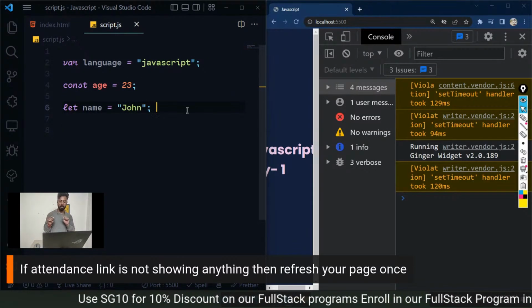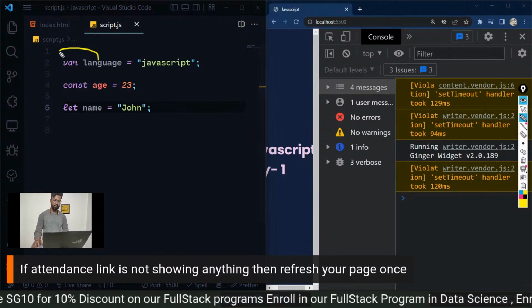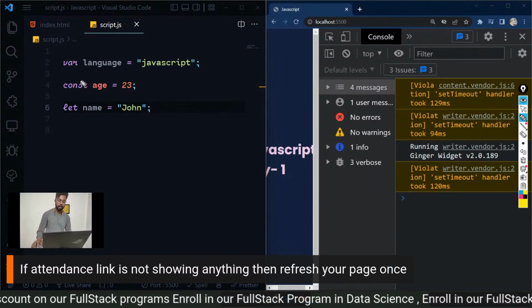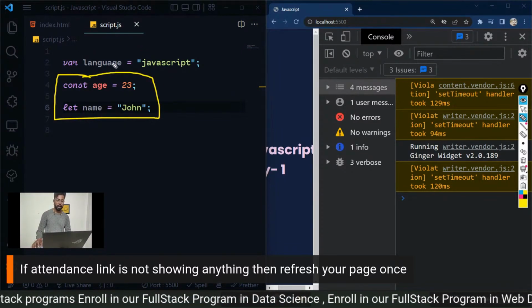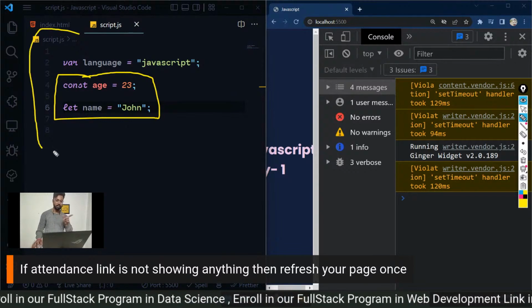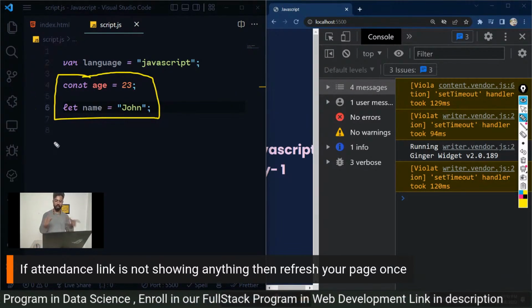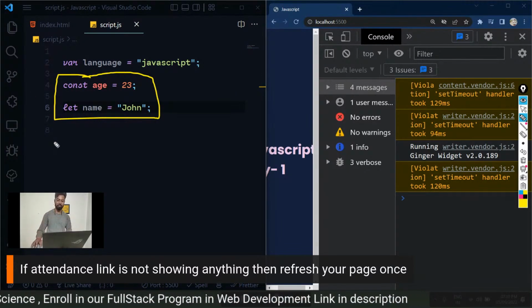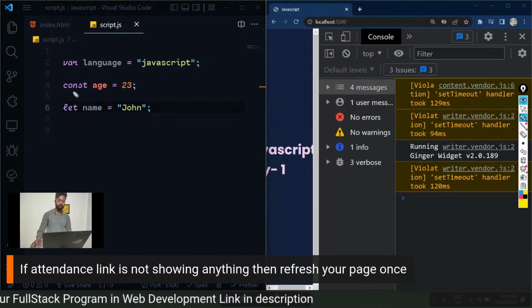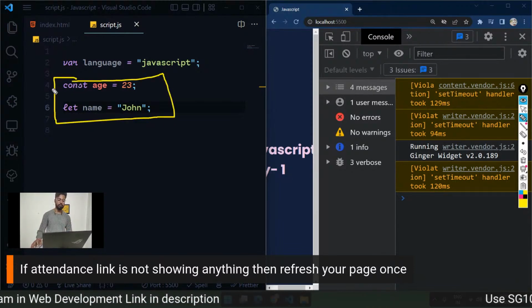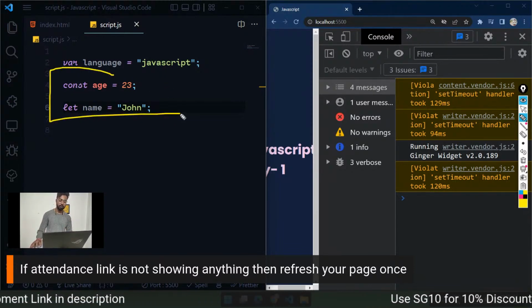Do let me know in the chat if you want to know the difference between all these three. By the way, I'm just going to use two of these ways. If you want to know the difference between all three, just ask me in the chat and I will explain it to you. We are going to use these two methods to create a variable, and I'm going to tell you the difference between these two.